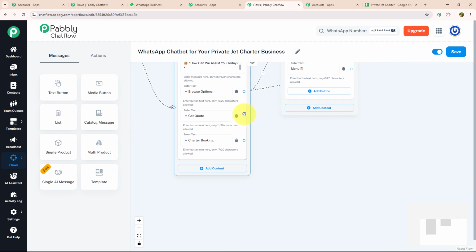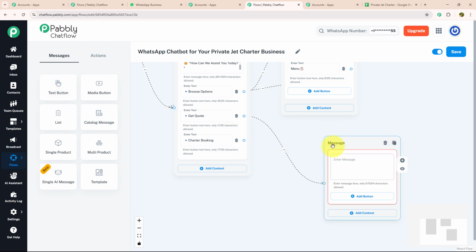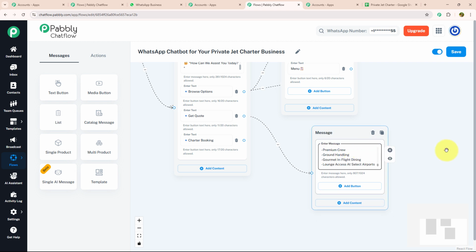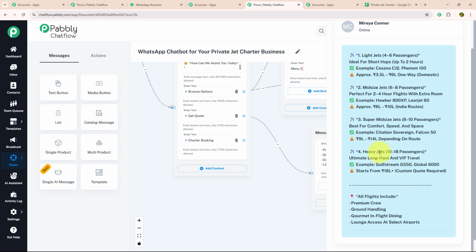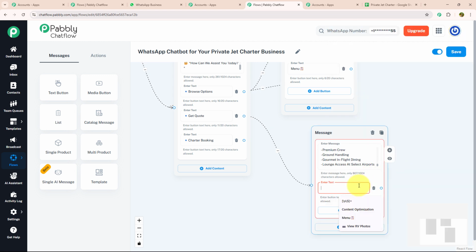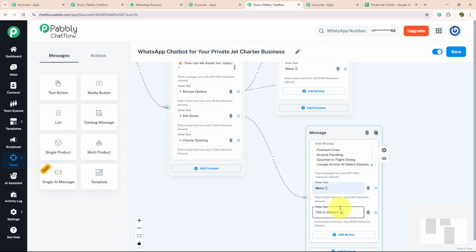To give quotation, I'm again going to drag and drop text button, connect with my action button, and here I'm going to enter my message. Here we go, where I have provided general pricing for different jet option. And with that, I have also provided few details like all flight include premium crew, ground handling, flight dinner, and lounge access. With that also, I'm going to provide 2 action button, menu and talk to support.